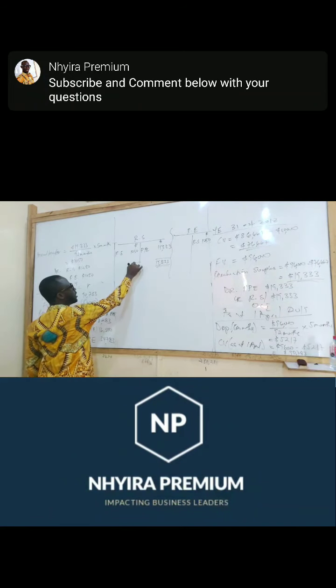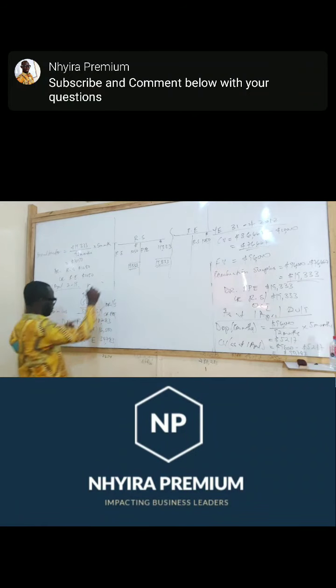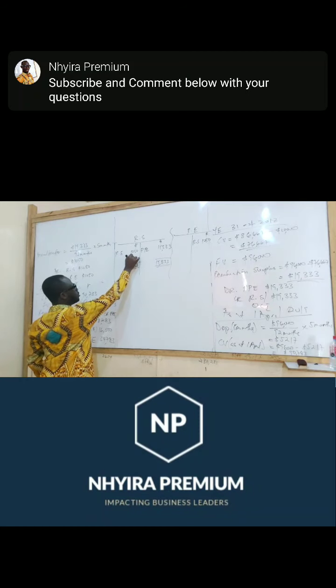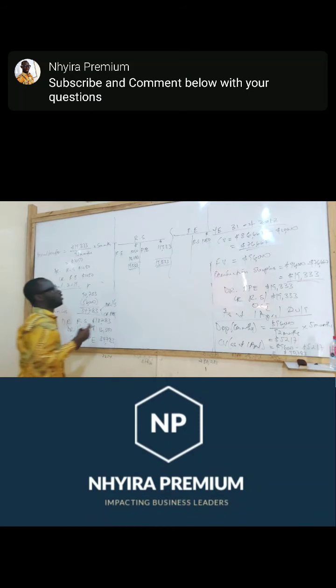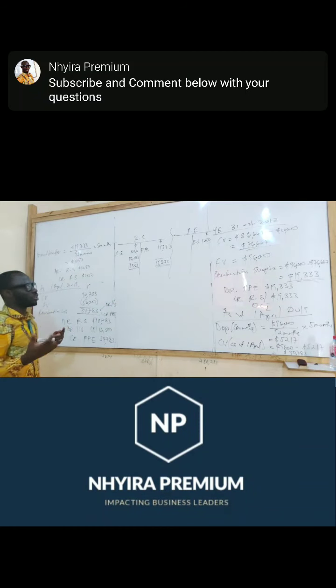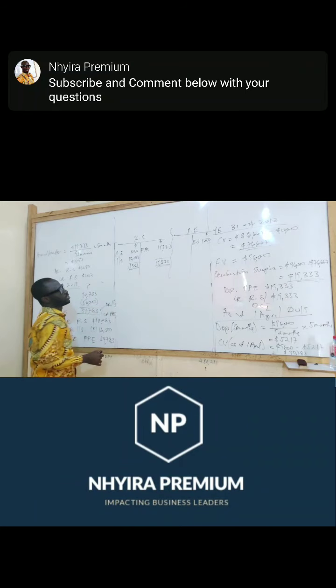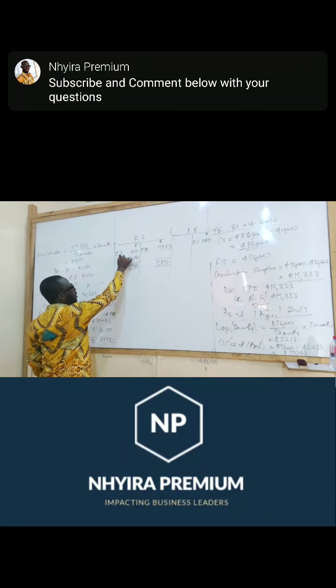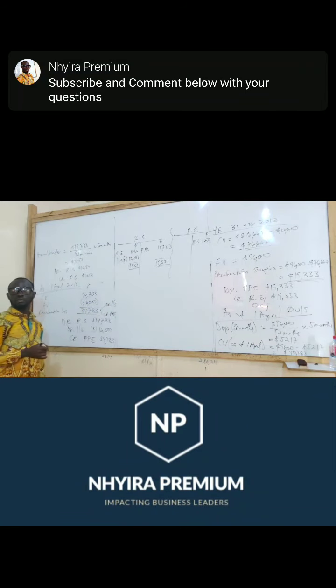19,333. And then what happened? Which was how much? 18,283. Now, you don't do balance carried down, balance brought down here because now it's a loss. So you're going to be debiting it with what? The income statement. So this balancing figure is going to the income statement. So that is the idea.